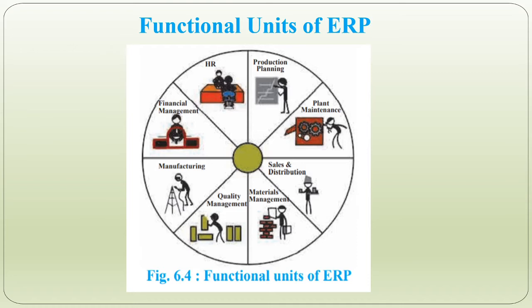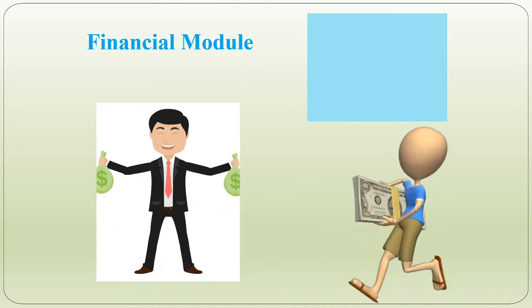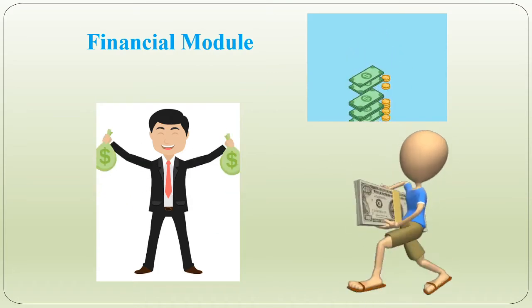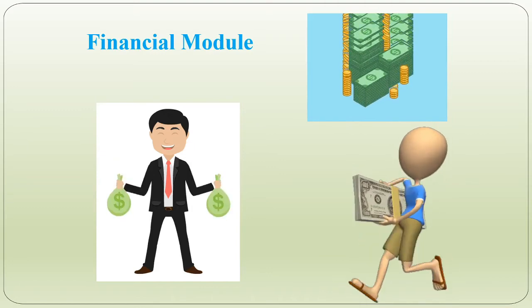As a part of the syllabus, we are going to study 9 modules: financial, manufacturing, production planning, HR, inventory control, purchasing module, marketing module, sales and distribution module, and quality control management module, or you can say quality management module. Now let's see all these modules one by one.